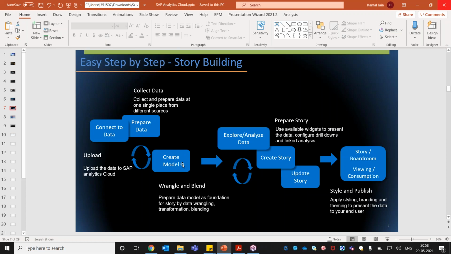For how to connect the BPC system to SAP Analytics Cloud, I'm going to share the documentation, where the configuration steps for each and every system are given by SAP. It is already available on the official website. I can help redirect you to that link, where you can see all those data connections. But live data connection we are going to do for the S/4HANA systems. We are going to use flat files. We are going to use your Google Drive. In case I get a BPC system, it will hardly take 5 minutes to connect and show it. If I get it, I will show from the BPC system as well.